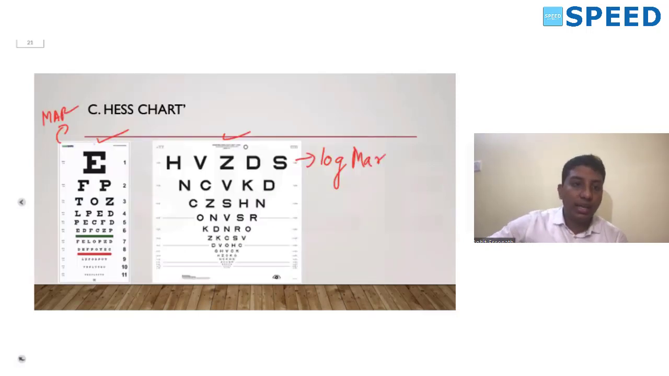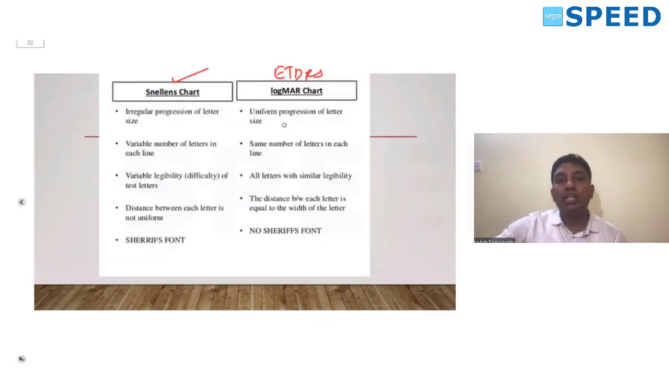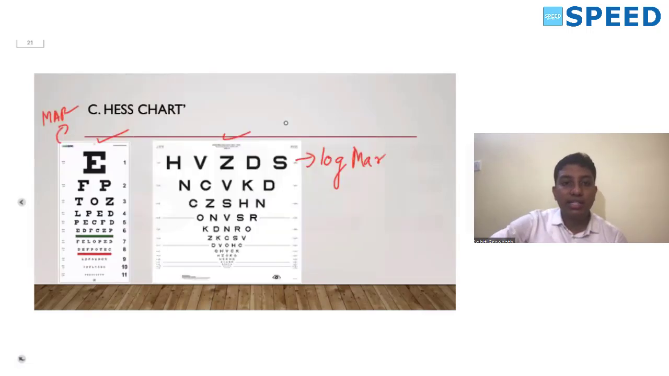So you can see the letter size irregularly progress from higher to lower, whereas in case of the logMAR chart, there is a uniform progression of letter size. So gradually it decreases. Next, there is a variable number of letters in Snellen's chart. If you can see, the first line has only one letter, the second line 2 letters, third line 3 letters, fourth line 4, 5 and 6 accordingly.